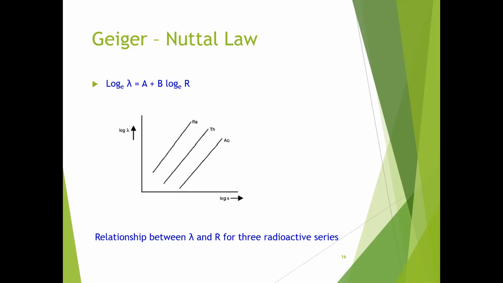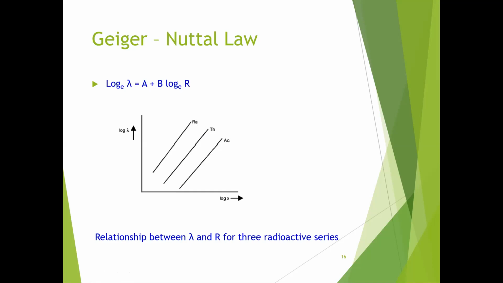According to the Geiger-Nuttall law, if you draw the graph between log lambda versus log of range, we get these series. This is for the radium series, this is the thorium series, this is the actinium series.